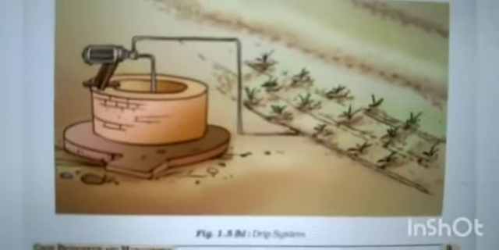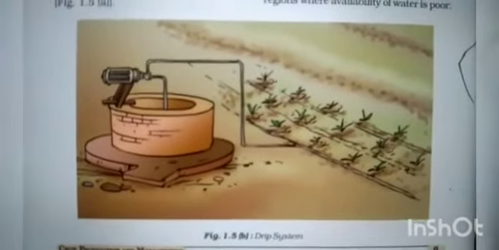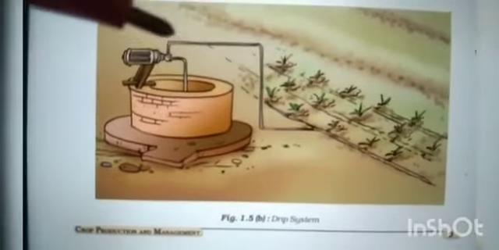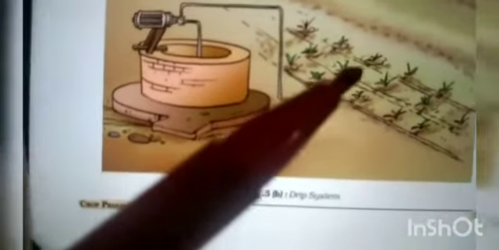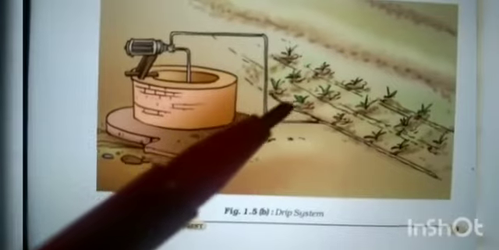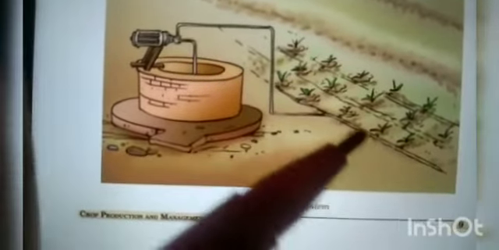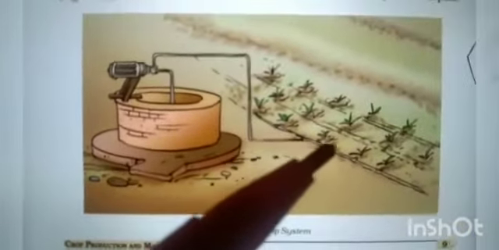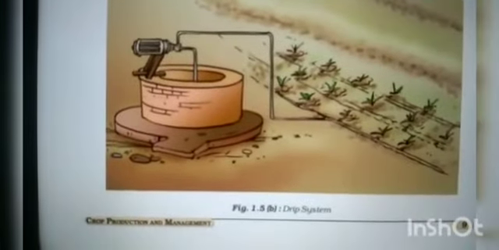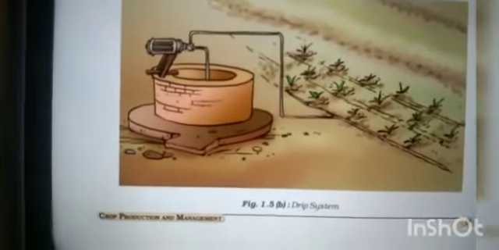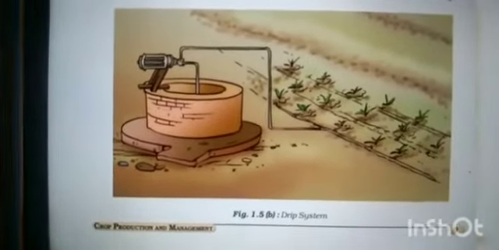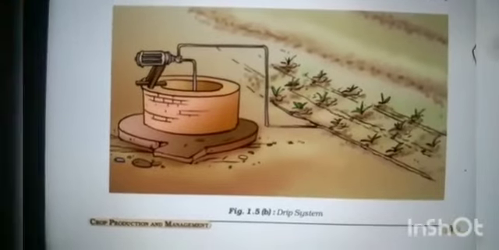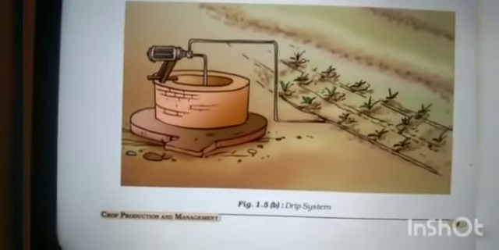Next is drip irrigation. You all know very well about this drip irrigation. In this system the water falls drop by drop directly near the roots. You can see here, there will be small holes in the pipe, so the water will go directly to the roots. Since the water falls drop by drop directly near the roots, it is called a drip system. It is the best technique for watering fruit plants, gardens and trees.